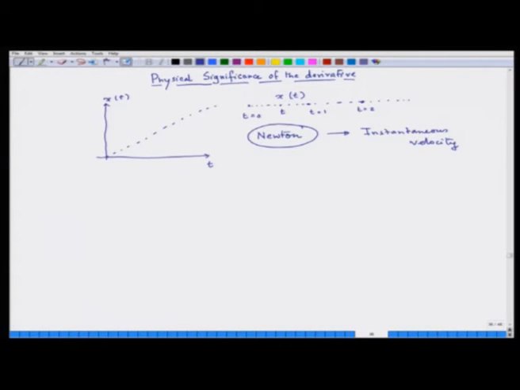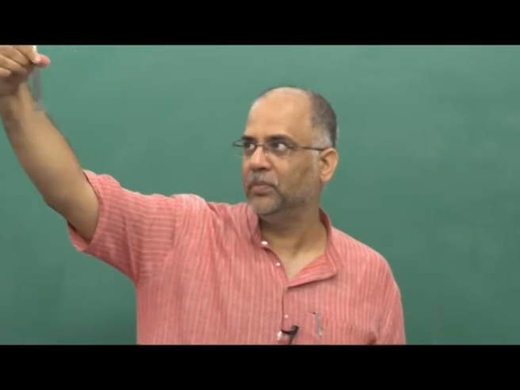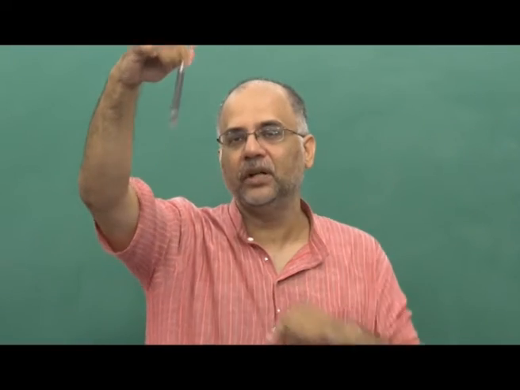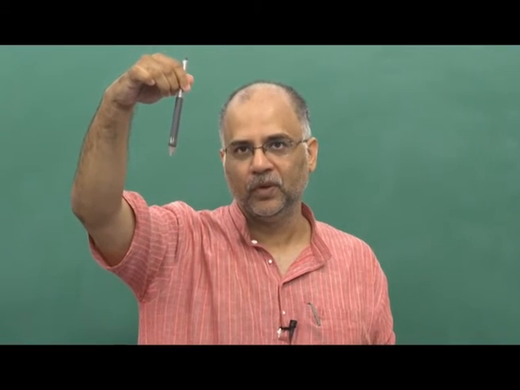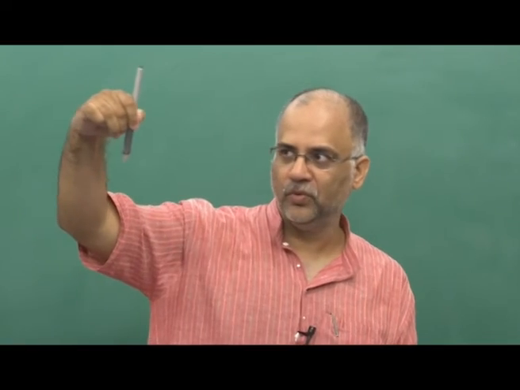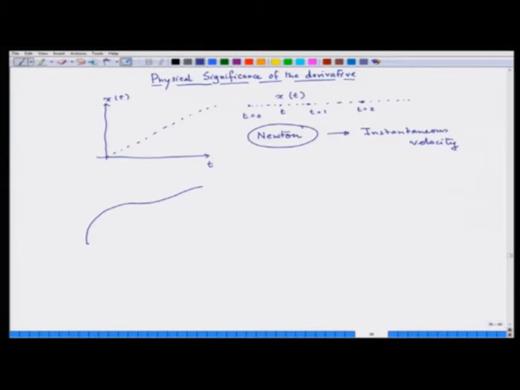For example, a particle is moving across, let the pen be the moving particle, and then at one particular instant you want to know the velocity. Of course, you know velocity is a vector which has a magnitude and a direction. So, it is moving in a certain direction and suddenly you want to know its velocity. For example, a particle is moving along a curve, at every point its velocity is along the tangent to that curve.